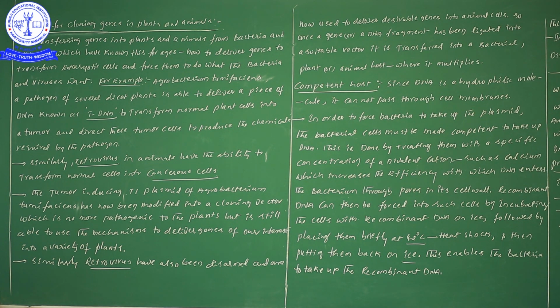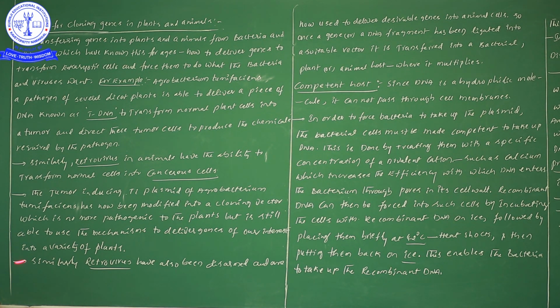Due to the activity of retrovirus, when we incorporate our foreign gene into the normal cells, these normal cells are finally converted into cancerous cells. Don't forget, cancerous cells are studied in animals and tumor cells are studied in plants. So don't get confused, important.